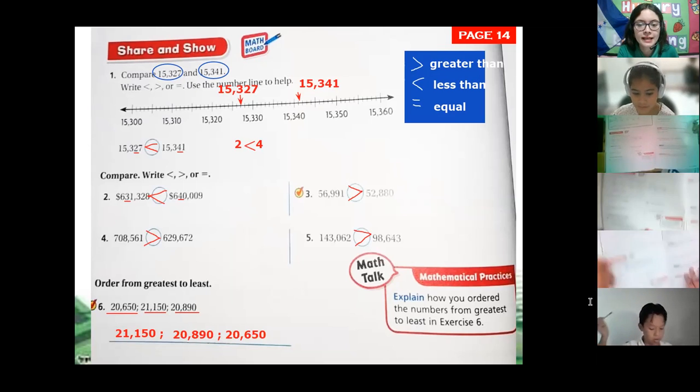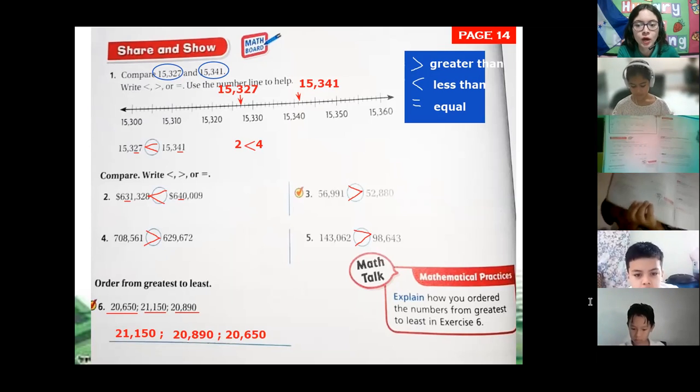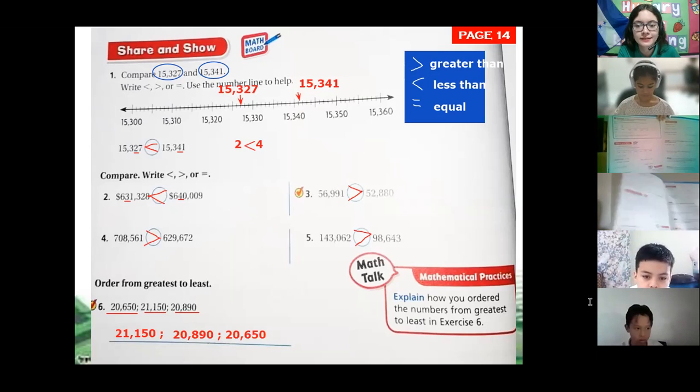Okay, class, don't forget, tomorrow we continue with the class and study the table of 6. That's your homework in math.